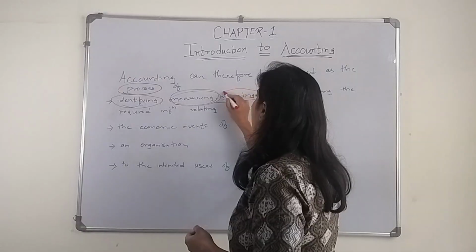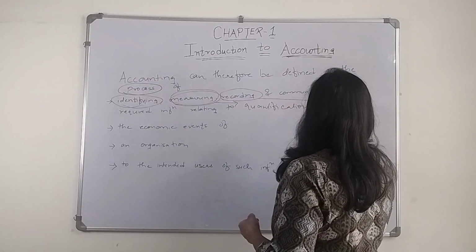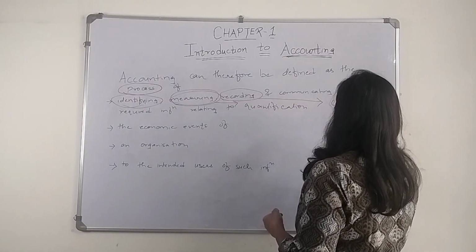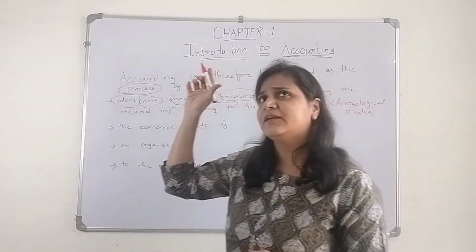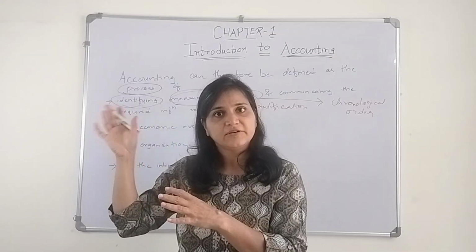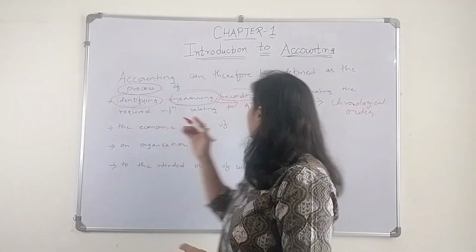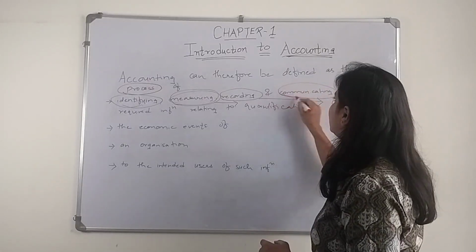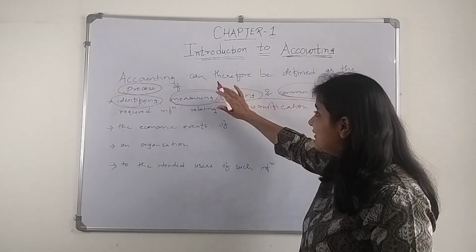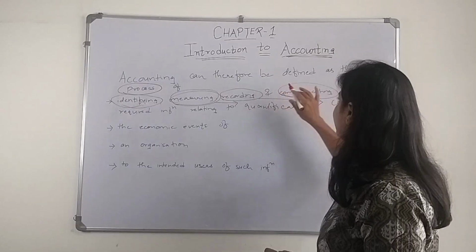Then we need to record them. Record them in what? In a chronological order. We can't say, oh, this transaction happened that day, then this transaction happened. We can't do like that. If a transaction has happened, we have to record it, and it has to be in chronological order. Okay, and then it is communicated. Communicated to whom, I will tell you. So the transaction needs to be identified, measured, recorded, and communicated.